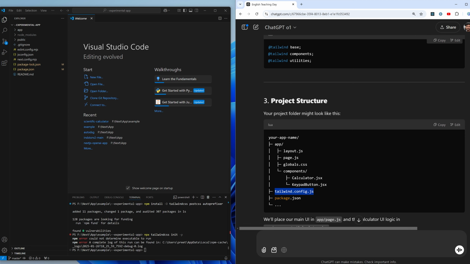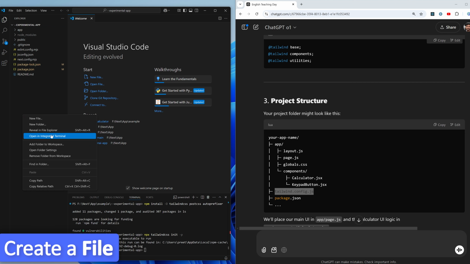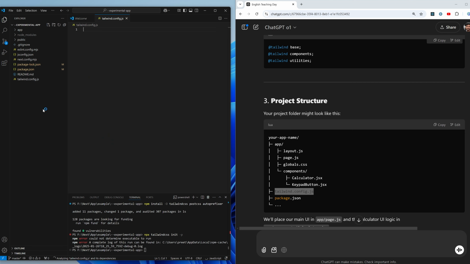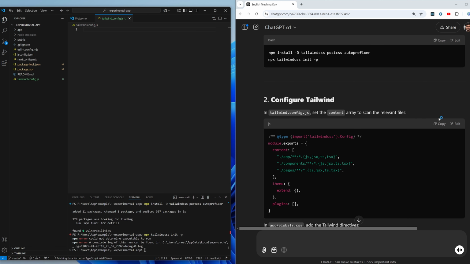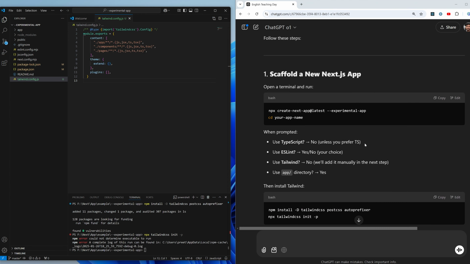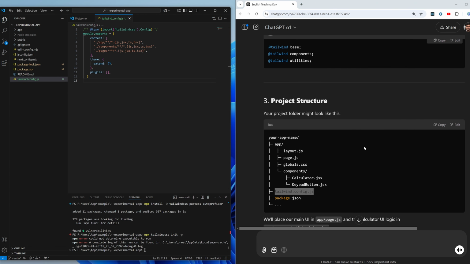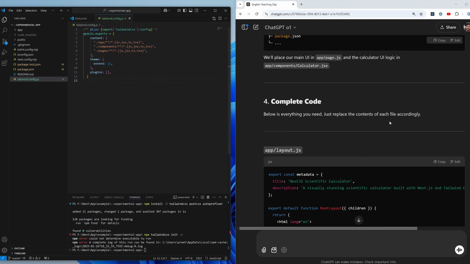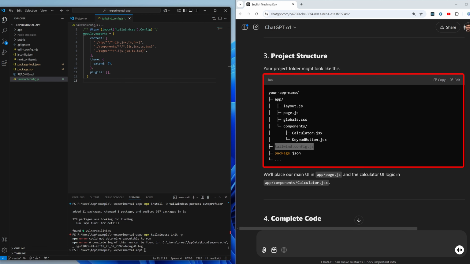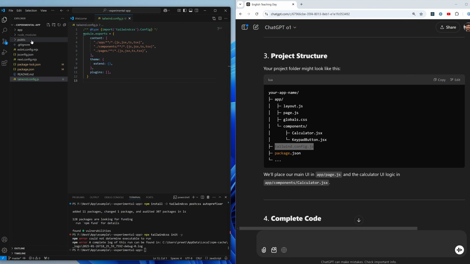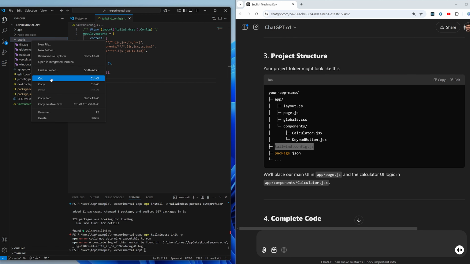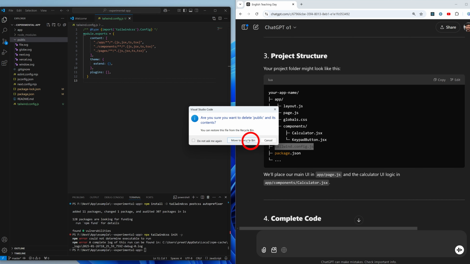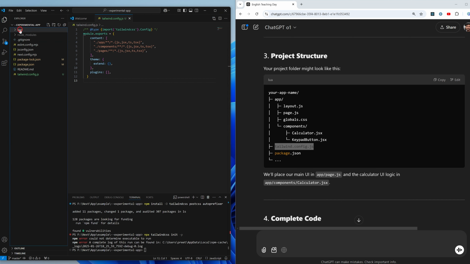So I'm gonna create this file first, which is tailwind.config.js, and then this is the content of the file. Now let's go down here, and then I'm gonna create layout.js, which is like this. And I think this one looks really simple, I would say, when compared to the DeepSeek one. And let's see if it works perfectly or not.